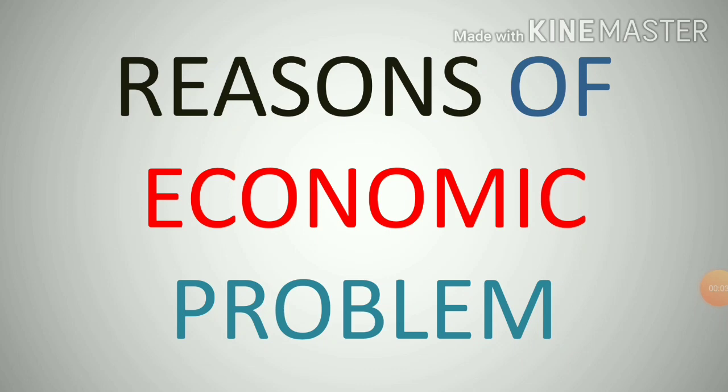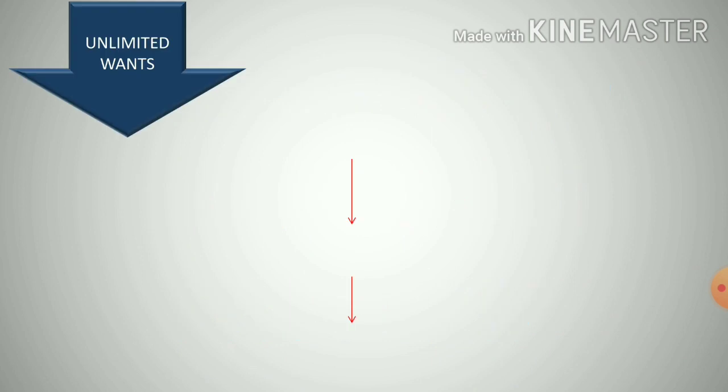Today we are going to discuss the reasons of economic problem. So the very first reason is unlimited human wants. As we know, human wants are unlimited, they never end. That means if one want is satisfied, then automatically another want will generate. That means this demand by human beings is never ending.